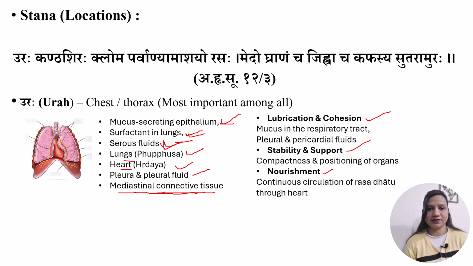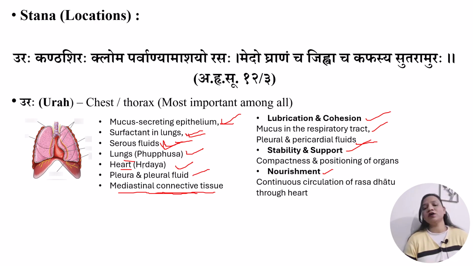We already discussed that. Based upon this function, we can understand the location as the mucus in the respiratory tract, and also pleural and pericardial fluid. What these things do is prevent friction during breathing and heart movement. Preventing friction is a function of Kapha Dosh, by its lubricated guna, the snigdha guna.